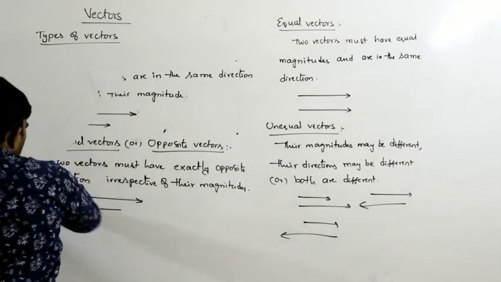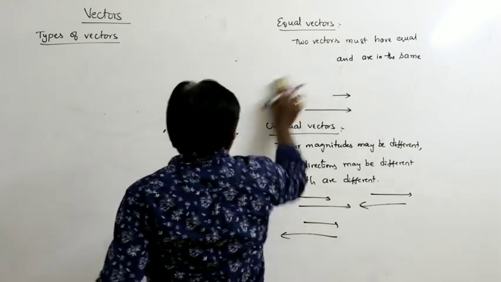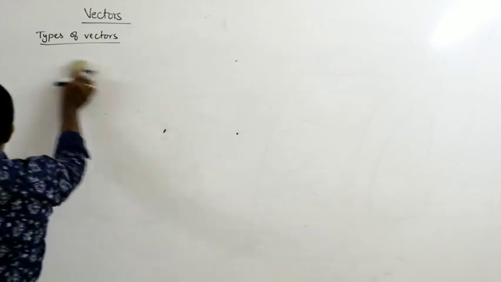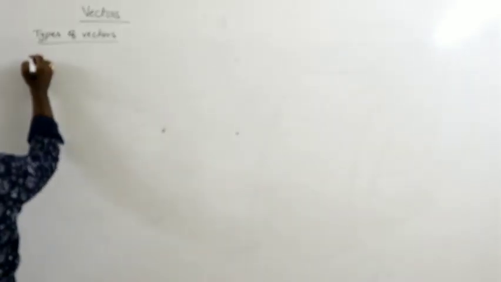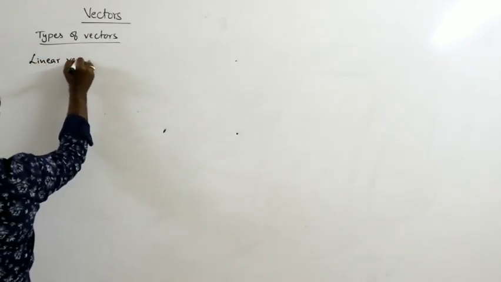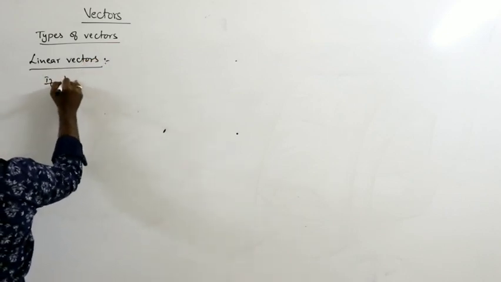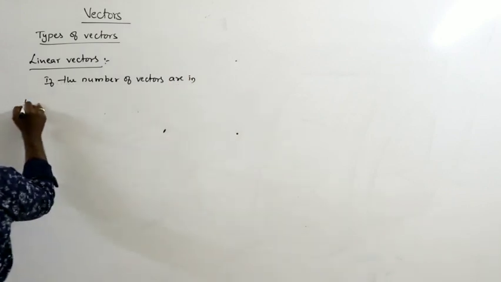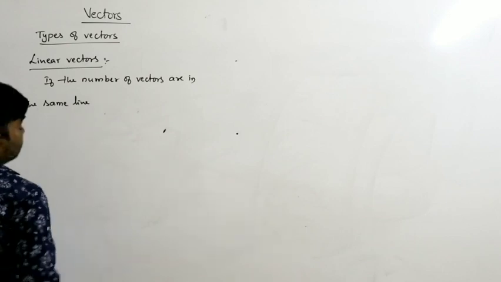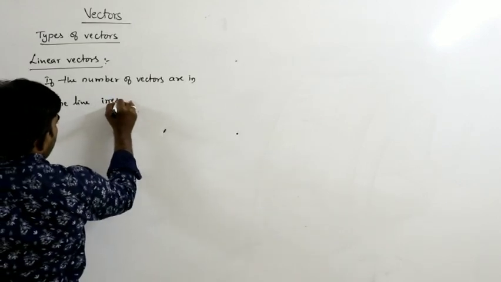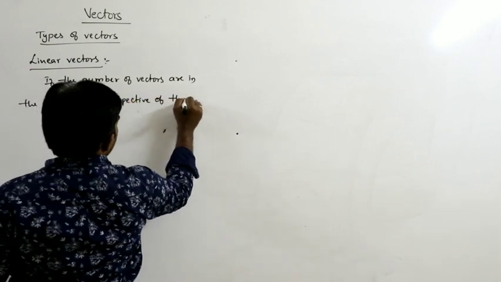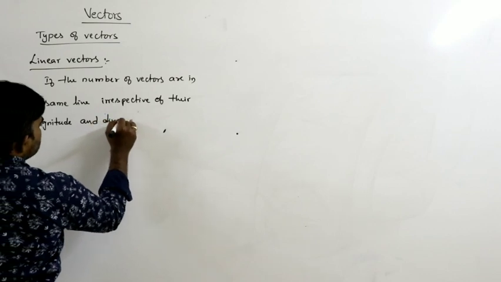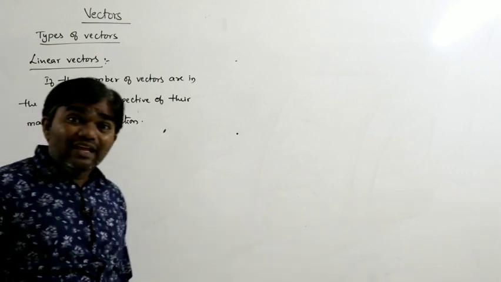Next, what are linear vectors? Linear vectors means if a number of vectors are in the same line, irrespective of their magnitude and direction, those are called linear vectors or collinear vectors.